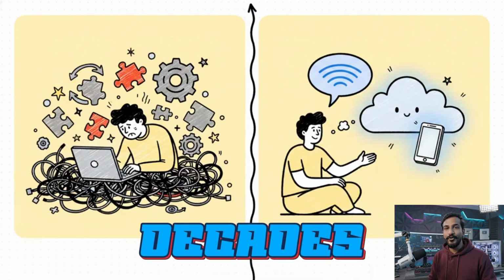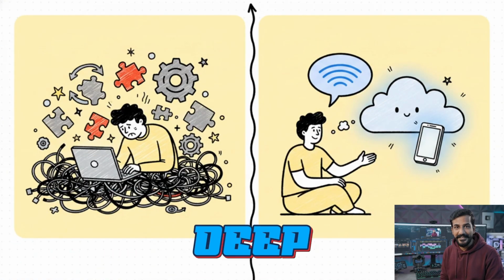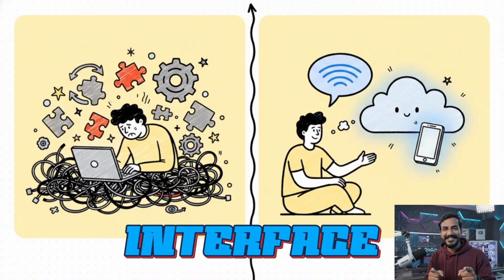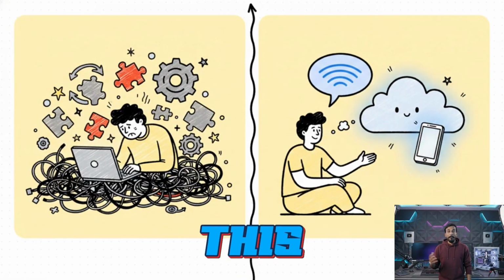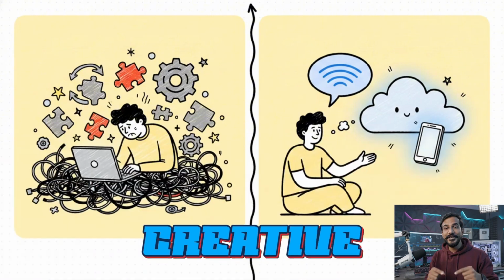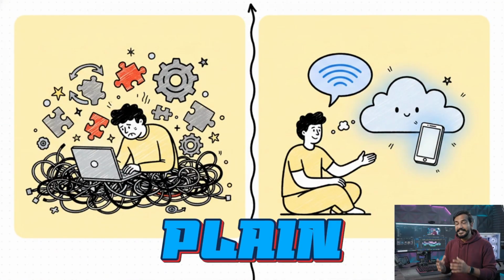And the contrast here is just staggering. For the last few decades, traditional app development required an incredibly steep learning curve. We're talking specialized knowledge of coding languages, deep understanding of software architecture, and highly specific skills in user interface design. Vibe coding takes this entire dynamic and shifts it from an exclusive, highly technical skill into a conversational, collaborative, creative process. It relies solely on your ability to articulate your vision in plain English.